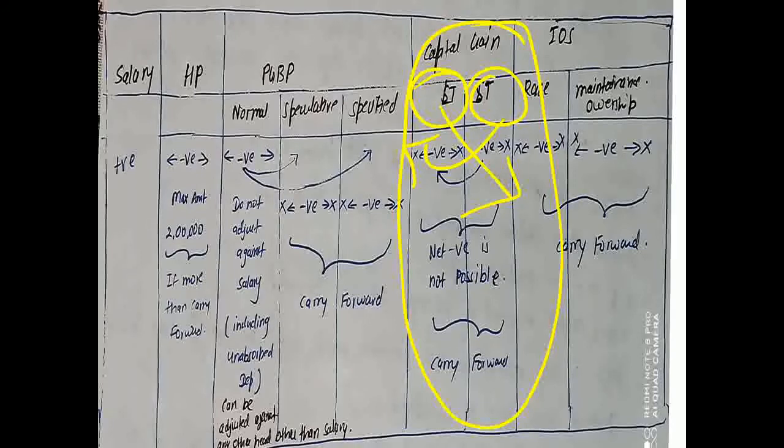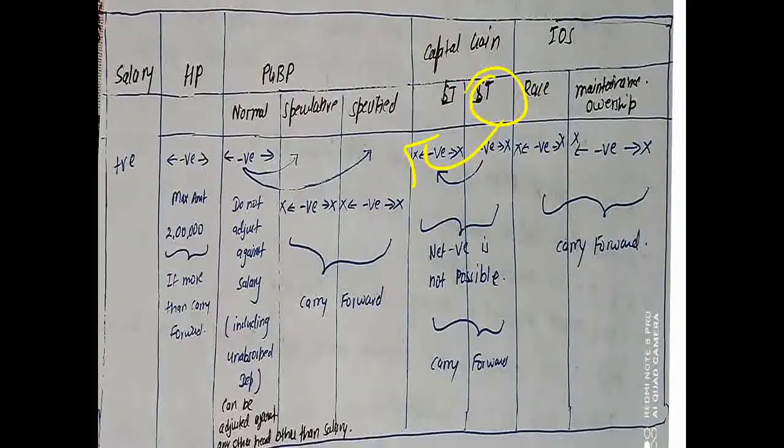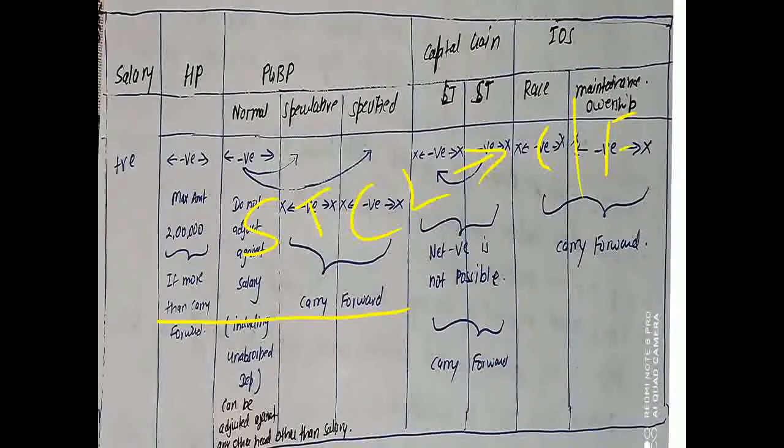Suppose you are having a short term capital loss and nothing is given, this particular loss will be directly carried forward. Under any head the adjustment is not possible.